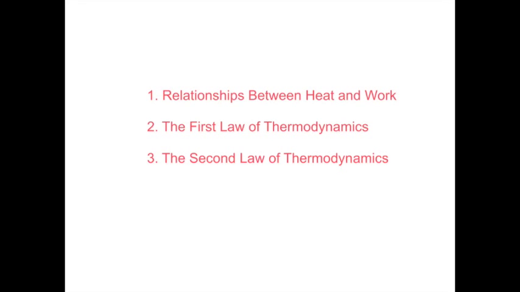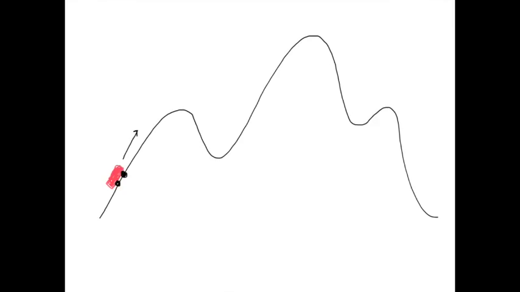So I've previously covered chapter 10.1, which is relationships between heat and work. Now we're on to the first law of thermodynamics. You might remember from the chapter where I introduced energy that I discussed a frictionless roller coaster where mechanical energy is conserved. In real life, however, there will always be some friction that's limiting the motion of this roller coaster car, and thus, as the roller coaster car moves, some of its energy will be converted to internal energy.